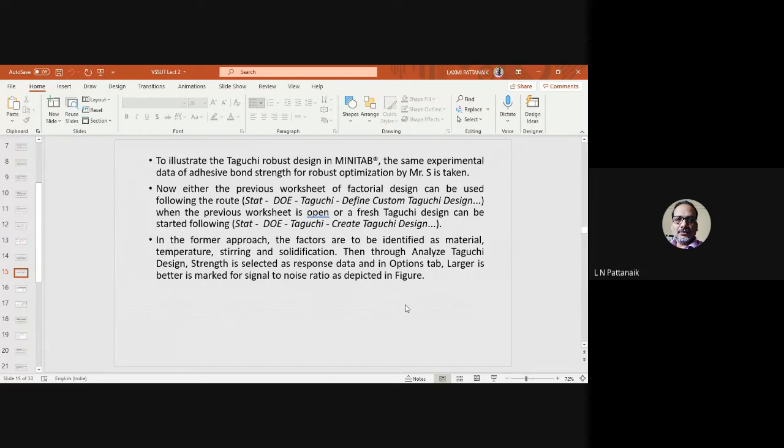Now if these are the 4 factors, how do we find the best levels of these factors so that the product, that is the adhesive that you are developing, will be robust and insensitive to the external noise factors? So that discussion now starts. We will illustrate how this same problem is addressed using Taguchi's robust design using Minitab. As you can see here, the same experimental data of adhesive bond strength is taken for robust optimization.